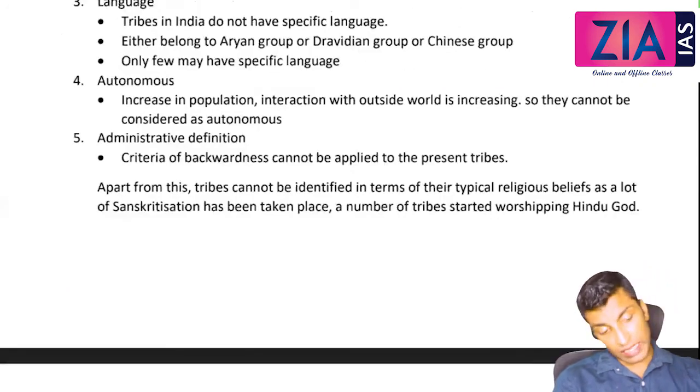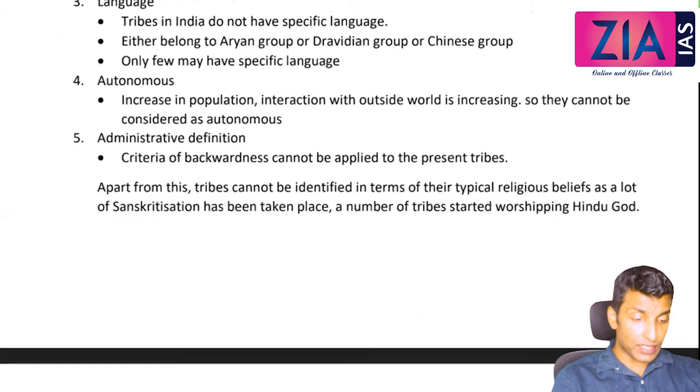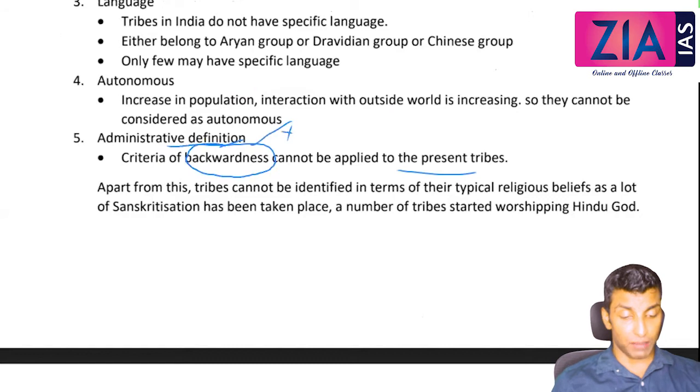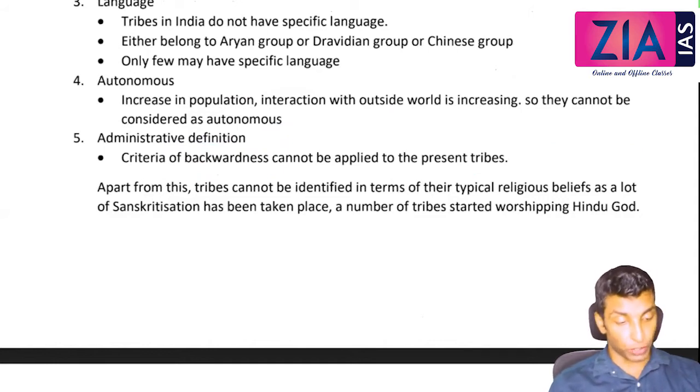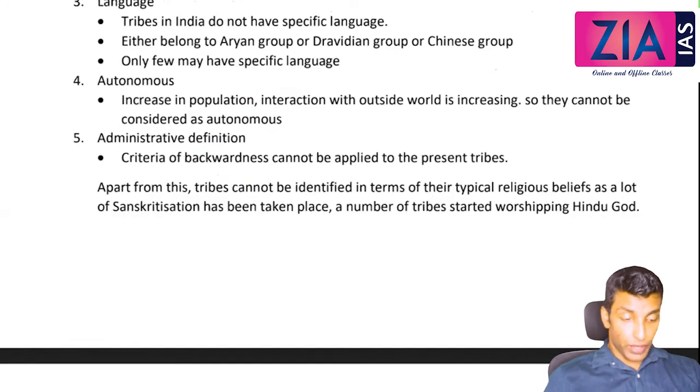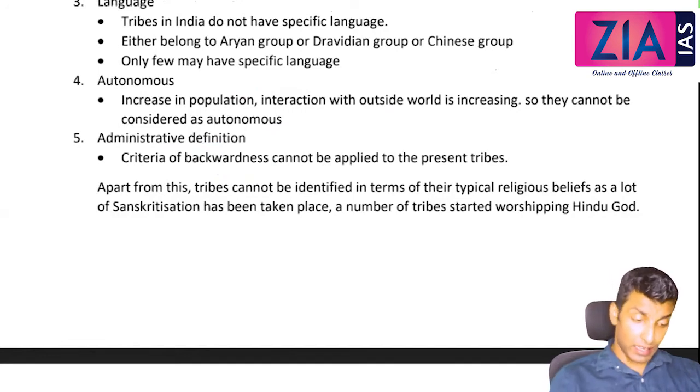Autonomy is actually reduced, with increase in population and interaction with the outside world, so they cannot be considered as autonomous now. Administrative definition means tribes are considered as backward community. That is also not fit now, because some tribes, at least I have discussed with you this particular tribe group, the Mina tribe group, are so much advanced, especially in the context of government jobs and so on. Okay, so these are the main challenges in defining and understanding the tribe.